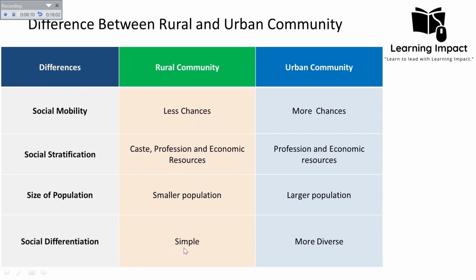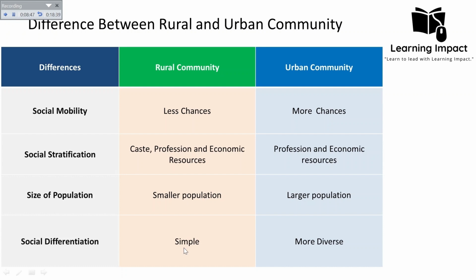Rural areas often have a more uniform culture with shared values and traditions. And also limited social mobility. Social hierarchies are often more stable with less movement between social classes. For example, in the case of a small rural town, social differentiation might be based on farmers versus non-farmers, because there is a more prominent occupation there, that is farming. So social differentiation may be based on farmers versus non-farmers, maybe landowners versus tenants, church members versus non-members. These are fewer social categories because there are fewer people.